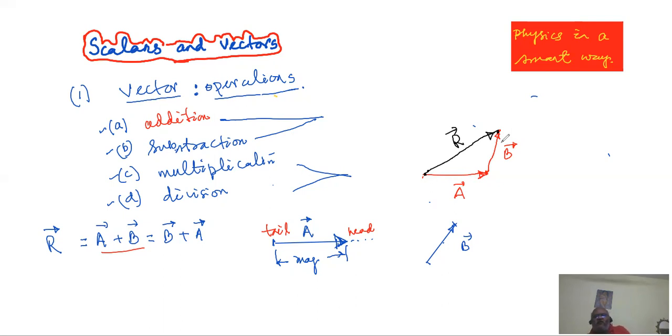But the thing is that we are in physics. Physics is a logical subject. Just because a teacher says so or a book says so, why should I accept that vectors are to be added in this way? Think about the situation. Why can a student not consider the resultant as the vector starting from the head of the second vector and going to the tail of the first vector? Why not a resultant starting from the middle of A and going somewhere else? So you have to realize the idea.